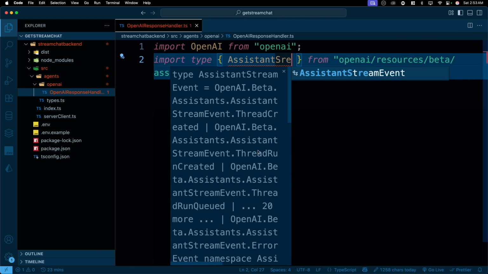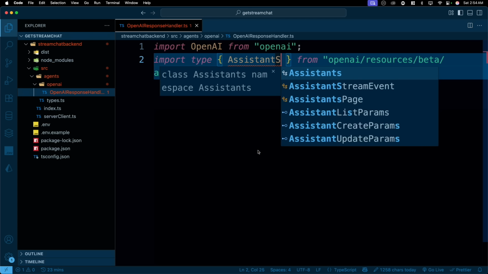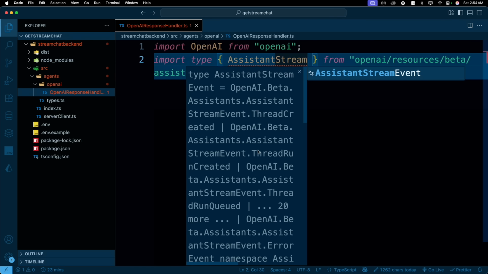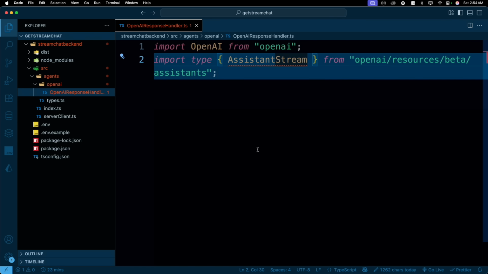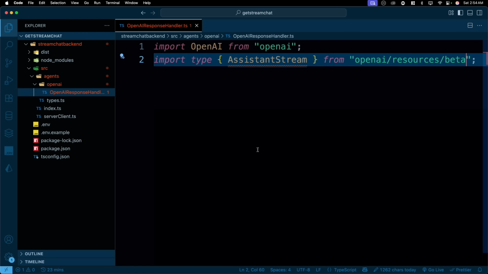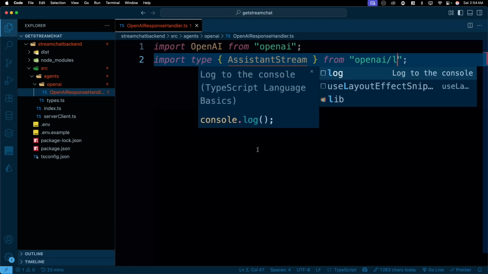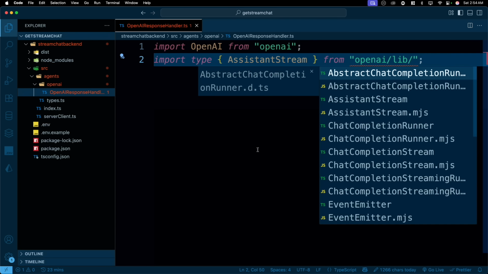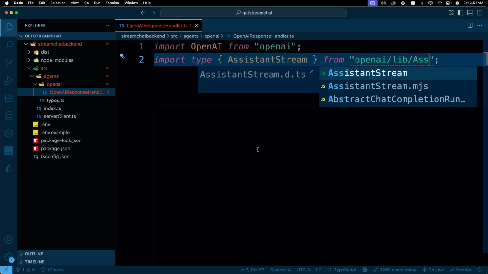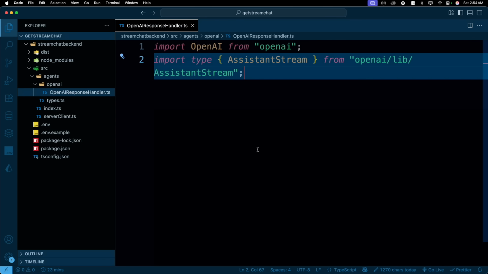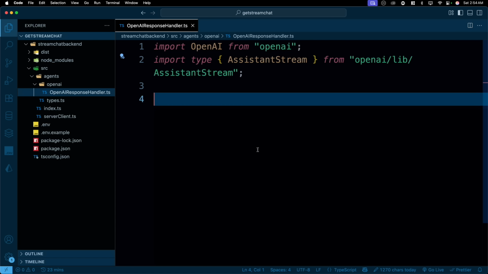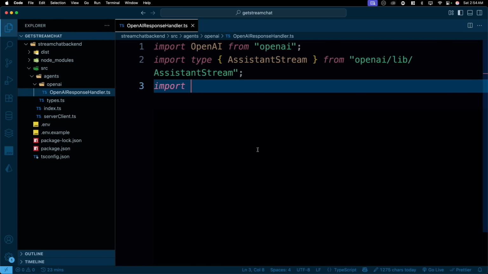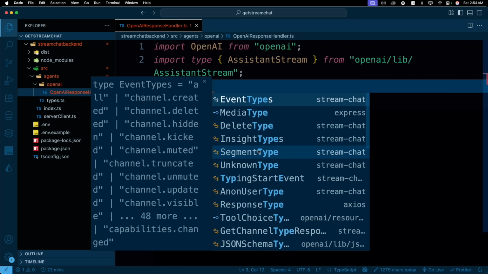So, and assistant stream. I think it's not the stream. Let me change this. So OpenAI, this one is actually inside the lib. Yep, that's the one. And this should be here. So assistant stream. There we go. These are just types. No functionality is getting imported in this one. Similarly, we will go ahead and import some type